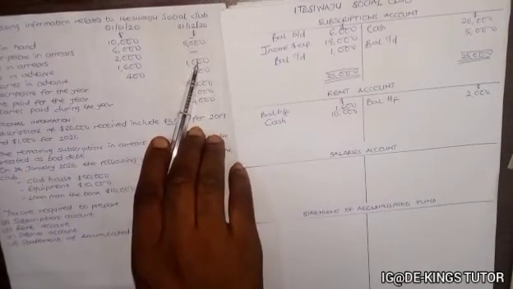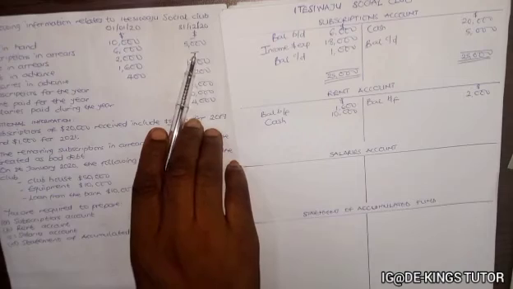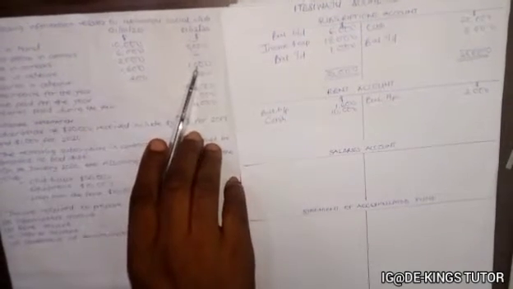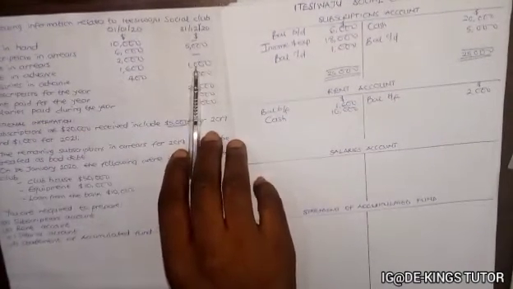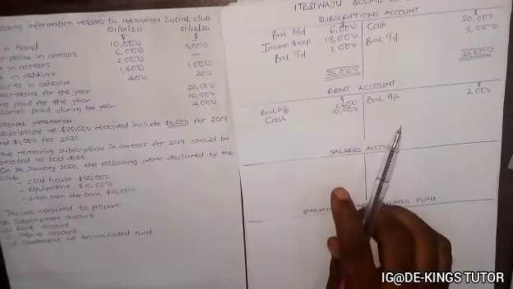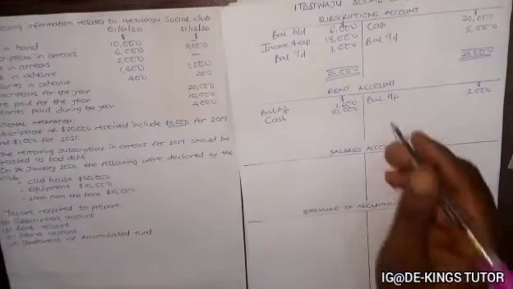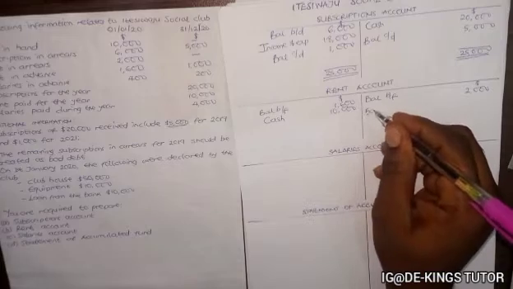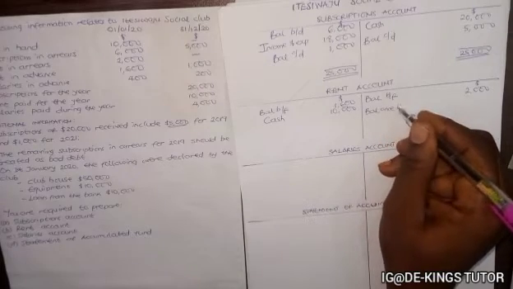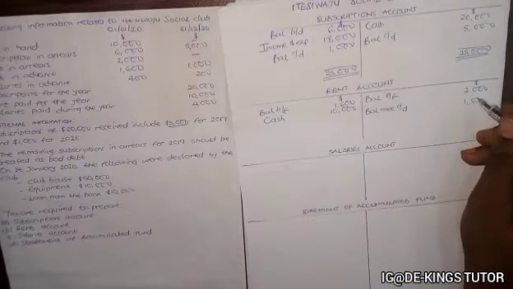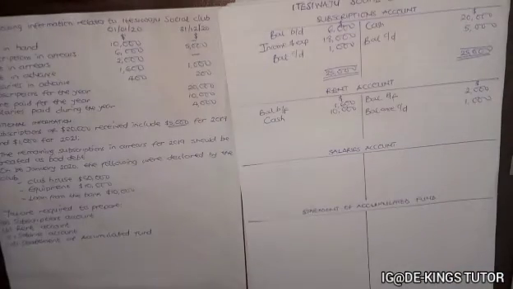Now for this, we don't have anything here. So for rent in advance 1,000, this is supposed to be less. This is the current year, so we're supposed to less it. So we'll have here balance carried down 1,000. Okay, so that's all.